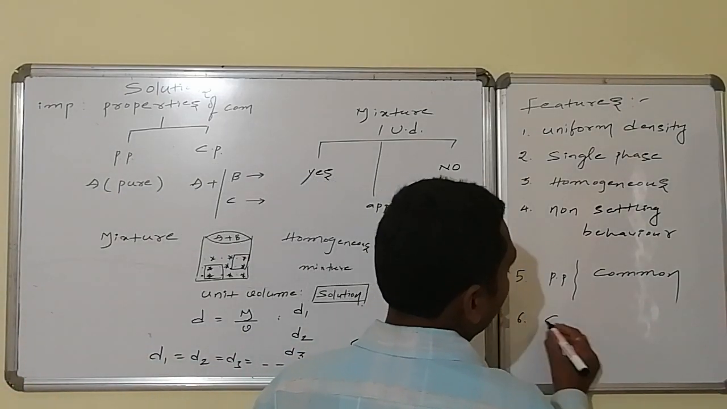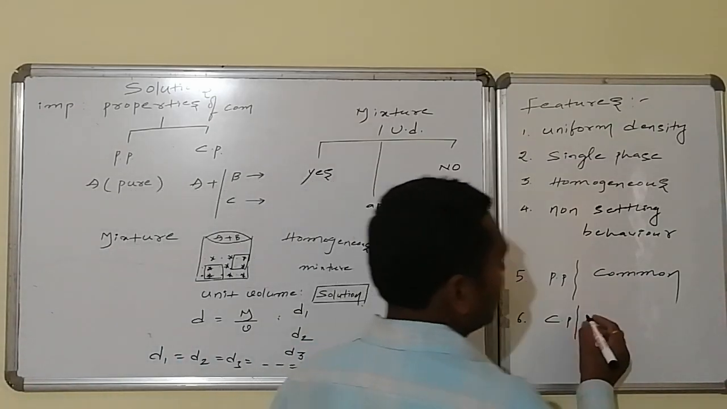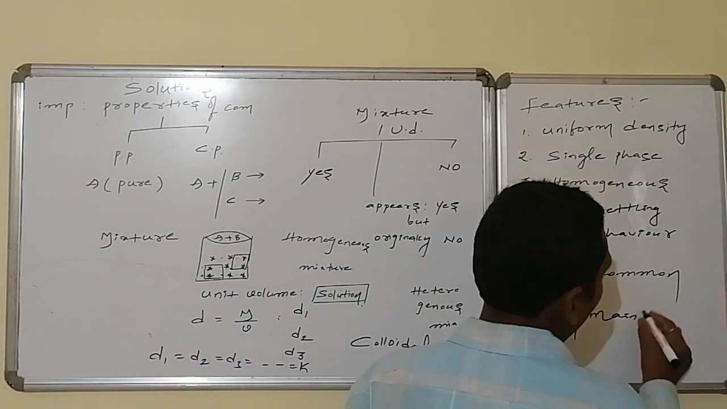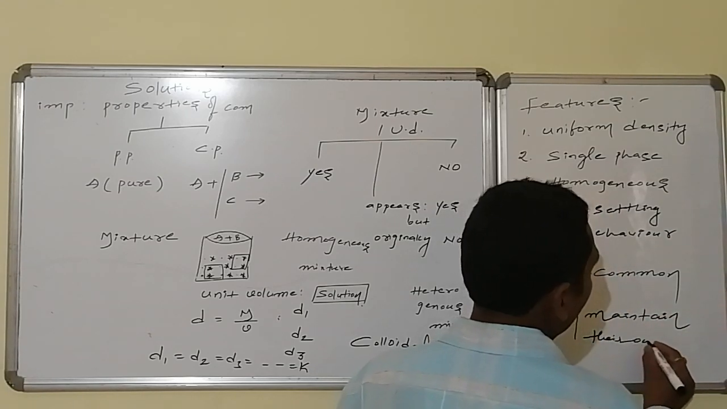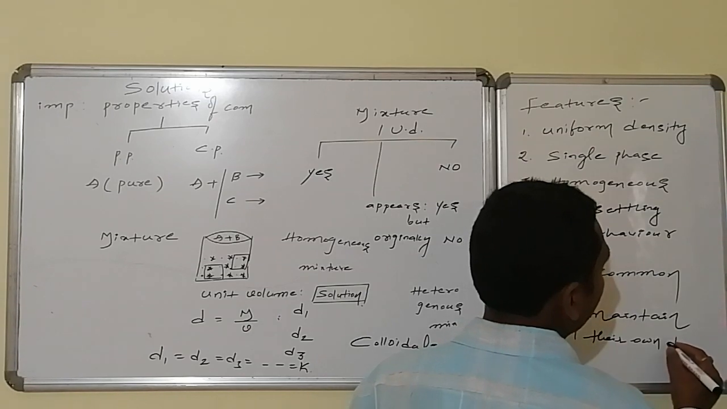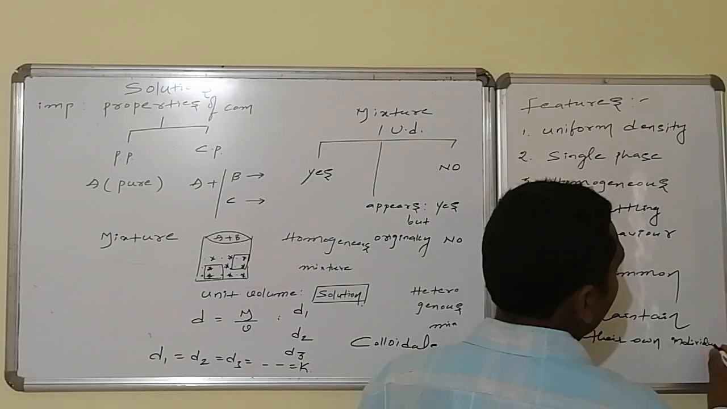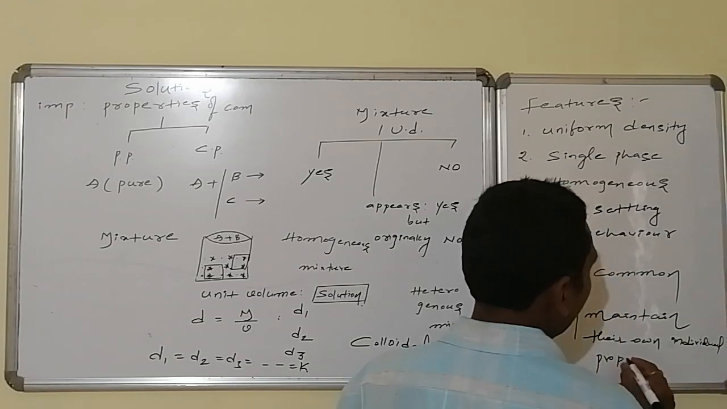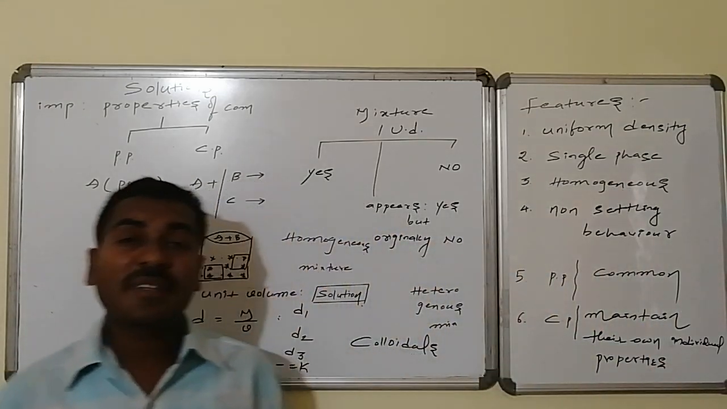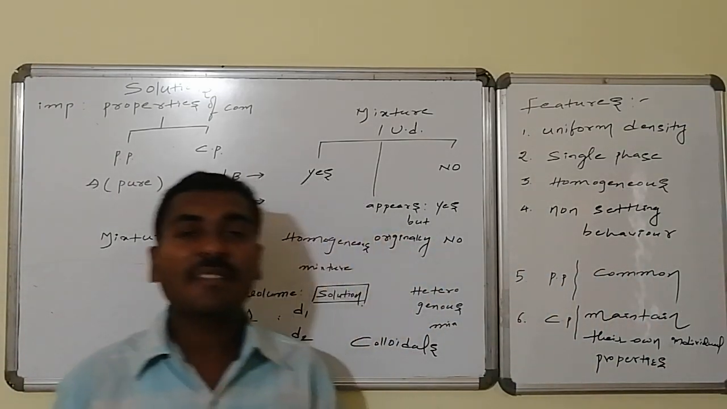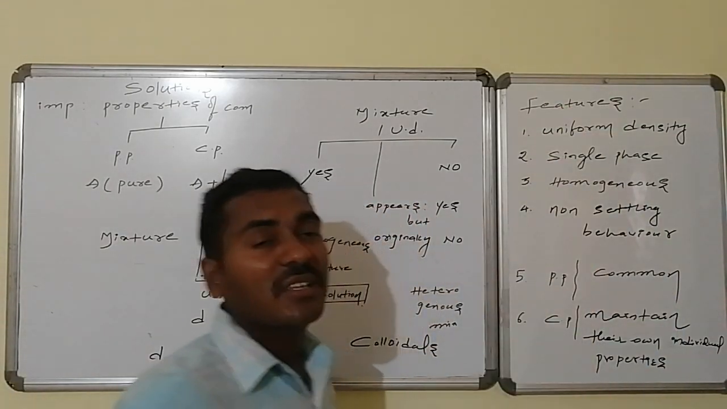The last point relates to chemical properties. The components maintain their individual chemical properties. Yes, they maintain their own individual properties. There won't be any kind of common properties. Whatever the properties are before mixing, those properties are present once again as they are, though it is a homogeneous mixture. Thus, these are some common features of a solution.